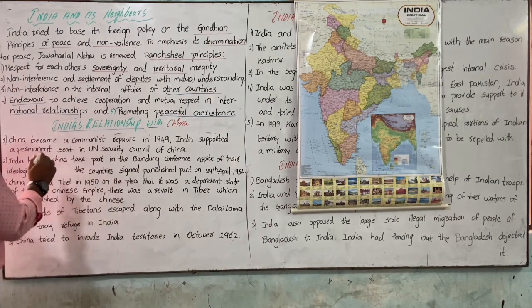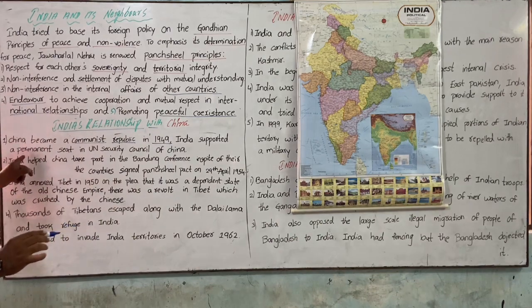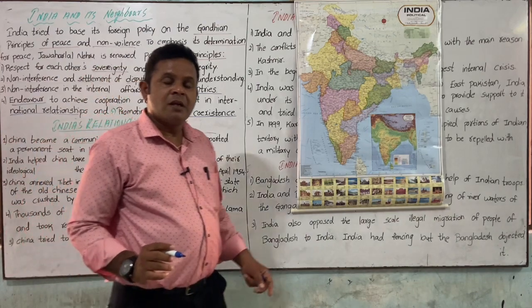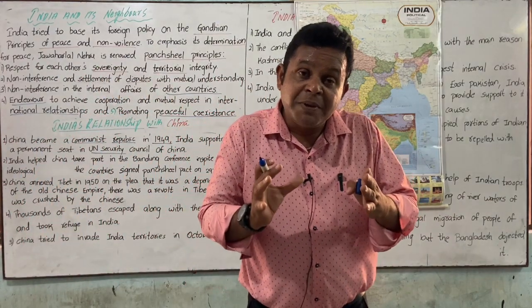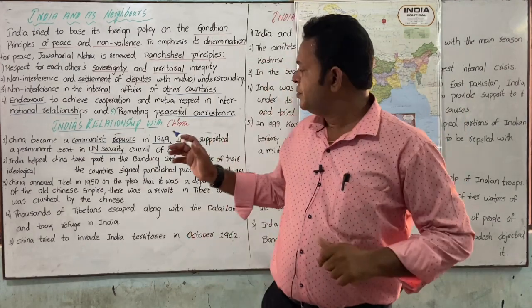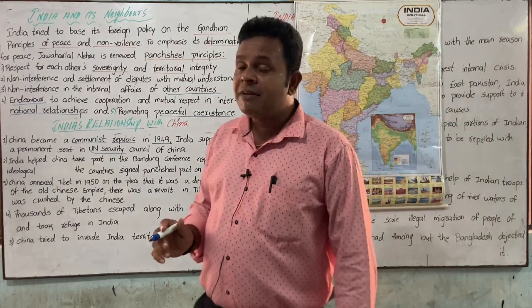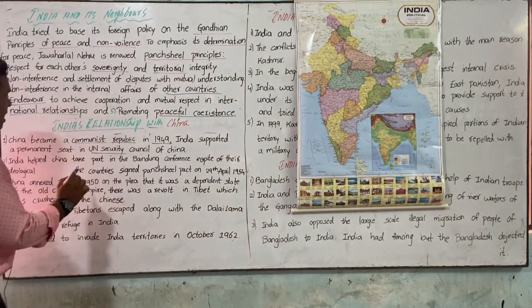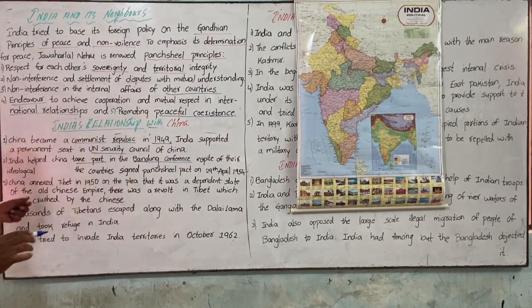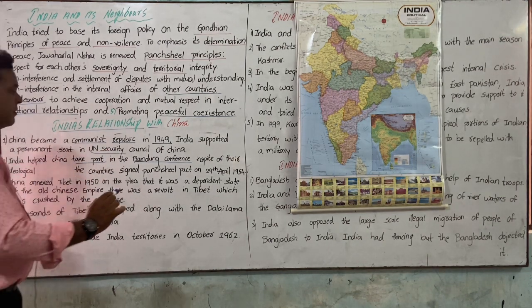China became a communist republic in 1949. India supported a permanent seat in the UN Security Council for China. India is the nation that recognized it as a communist republic. Not only that, our country, India, helped China to take part in the Bandung Conference in spite of their ideological differences. The two countries signed the Panchsheel Pact on 29th April 1954.